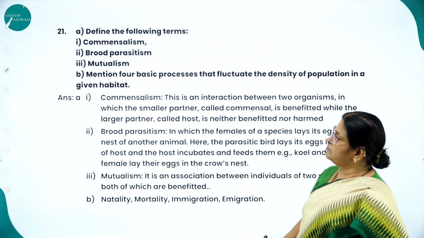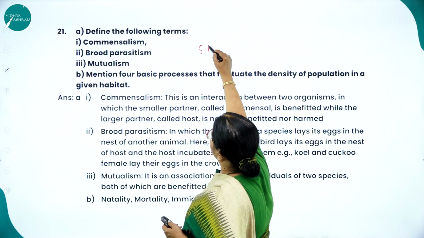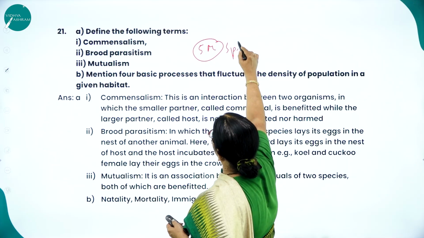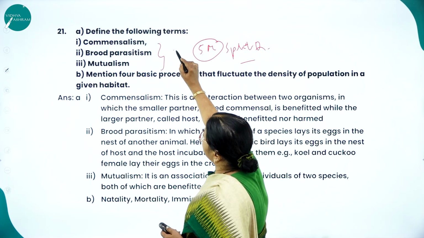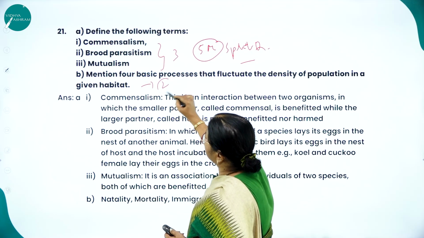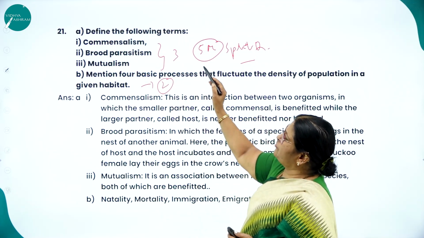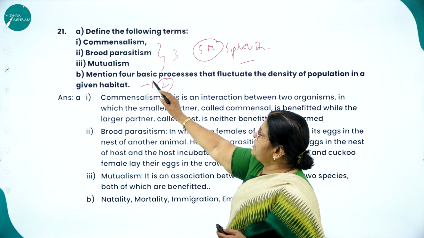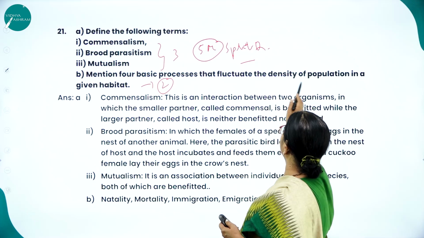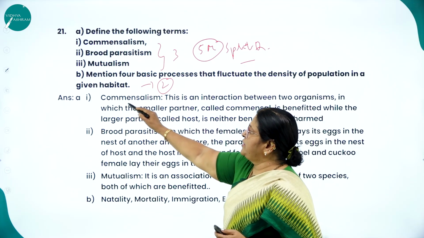Define the following terms. This is for a 5-marker question. I told you it's a split question. So these 3 marks, this one 2 marks. So define the following terms: commensalism, brood parasitism, mutualism. Then mention 4 basic processes that fluctuate the density of population in a given habitat.